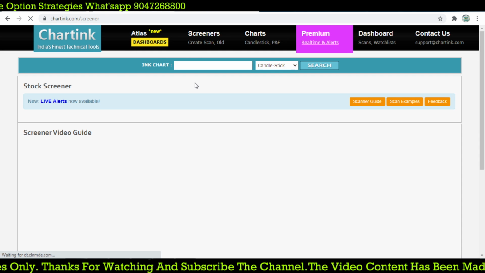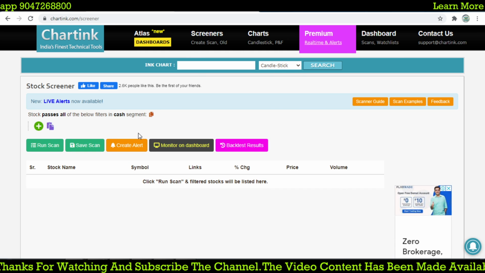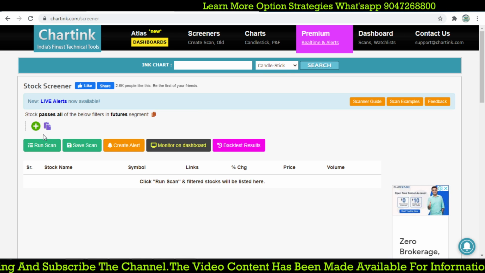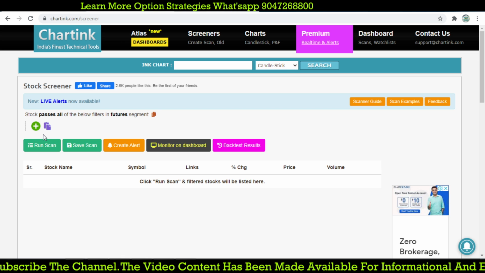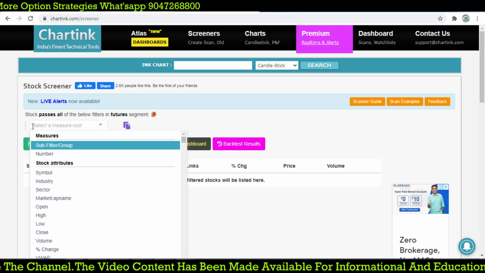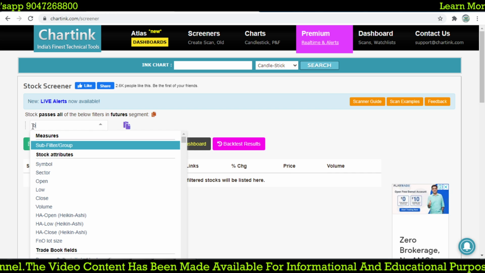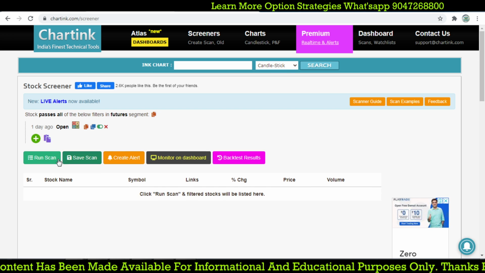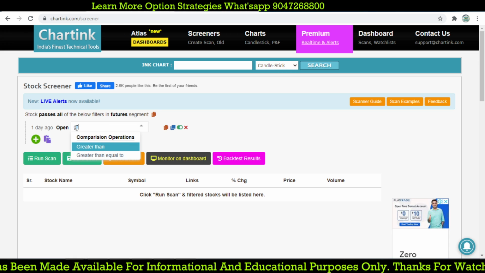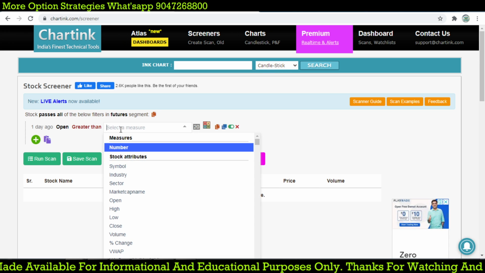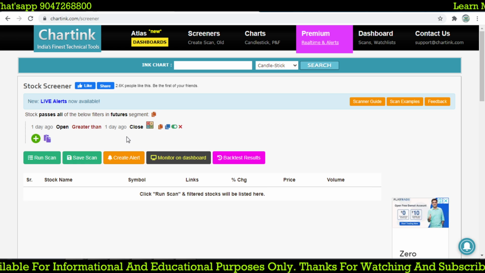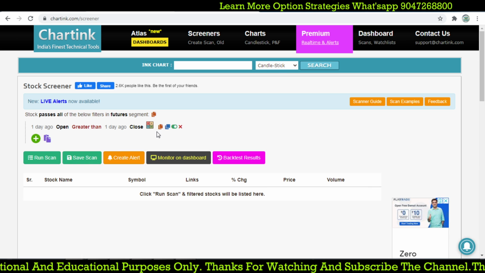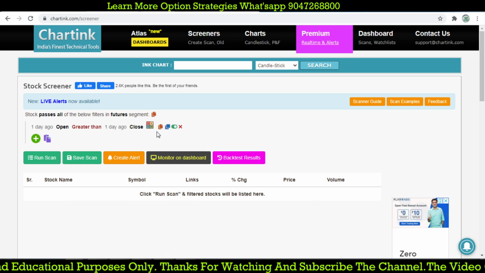Let's go and create it in charting. In futures, we are going to create a scan. The first day should be red, so the open price of 1 day ago must be greater than the close of 1 day ago. Because this is a red candle, the first candle should be red, so it will plot a red candle.